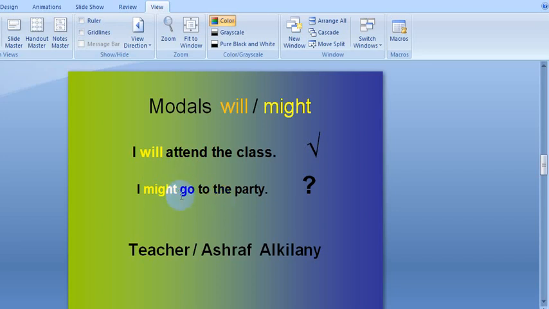For example, I might go to the party. This means I'm not sure. I don't know. Look at this question mark. I don't know whether I will go or not. But when I say I will do something, I'm sure. I planned for something. I made a quick decision. I promised someone. I offered. So there are certain uses for will and might. As I said before, might is for low possibility, and will is for high possibility, right? So let's go to the next slide.